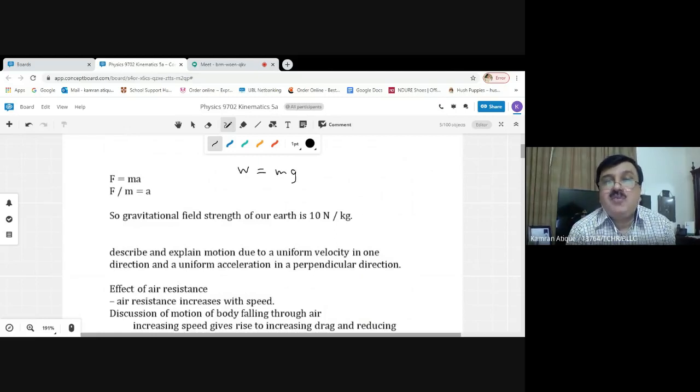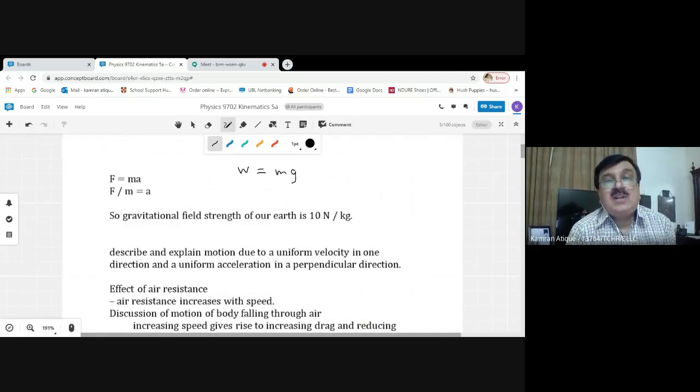I am trying to say that this equation is obtained as a special consequence of F equals ma. From F equals ma, W equals mg can be obtained in a case where the body is falling under the influence of its own weight inside the gravitational field. And at the present moment, we are dealing with the gravitational field of Earth.